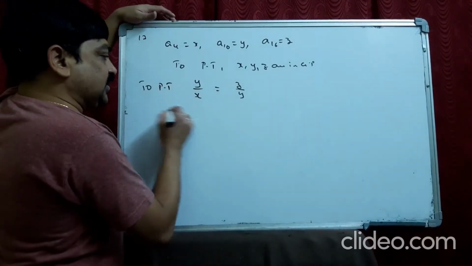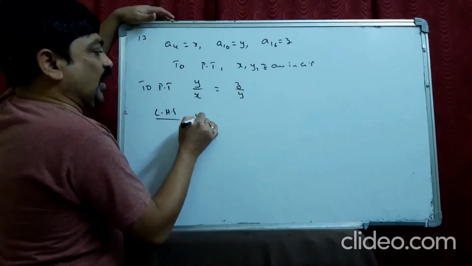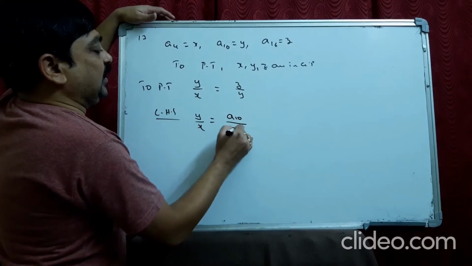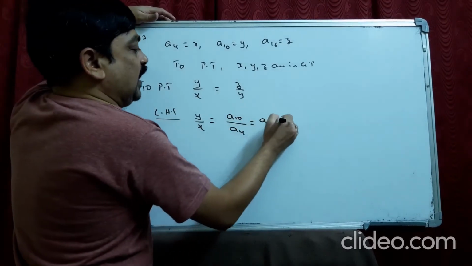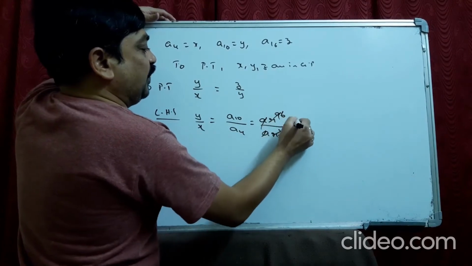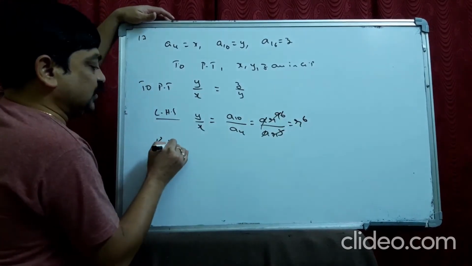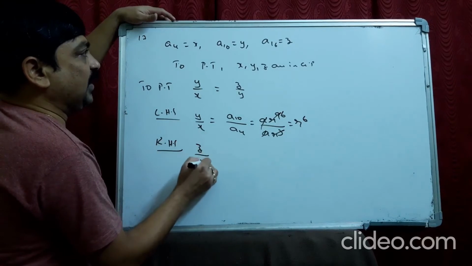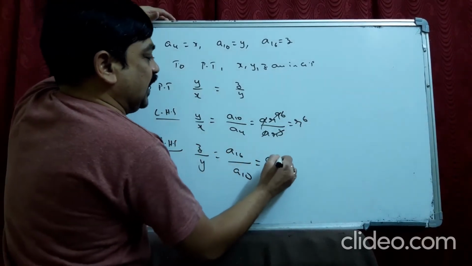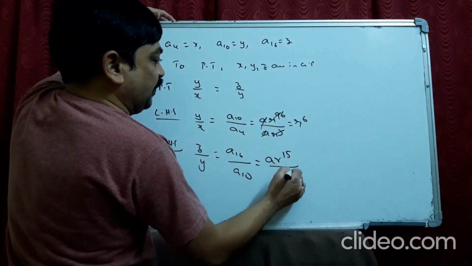Let us consider the LHS first. Y by X is equal to A10 by A4, that means ar power 9 by ar cube, so it becomes r power 6. In the same way, RHS: Z by Y, A16 by A10, this is ar power 15 by ar power 9.